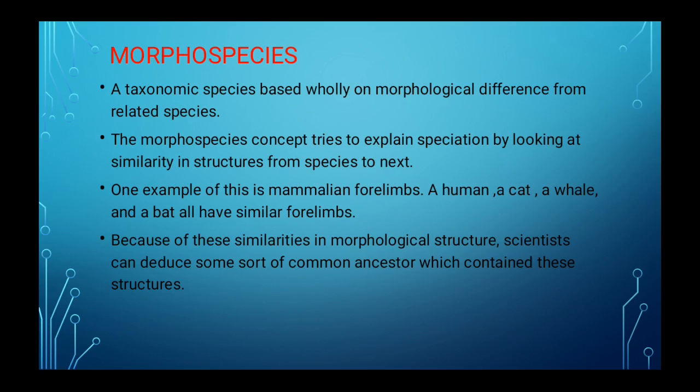So some scientists have argued that there is some sort of common ancestry among these morphospecies due to their similarities in morphological structures.